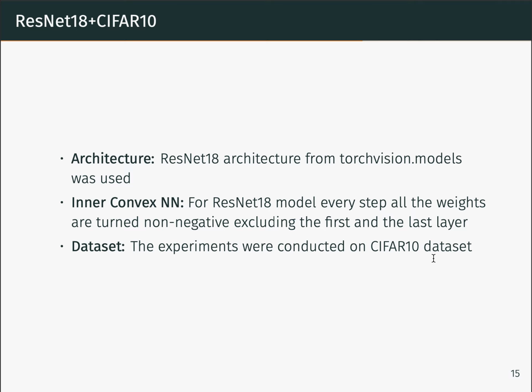ResNet is a convolutional neural network with shortcut connections. In this work, we considered the ResNet 18 neural network with 18 layers. We used its implementation from PyTorch. The experiments were conducted on CIFAR-10 dataset.